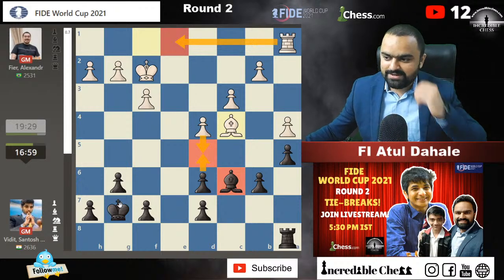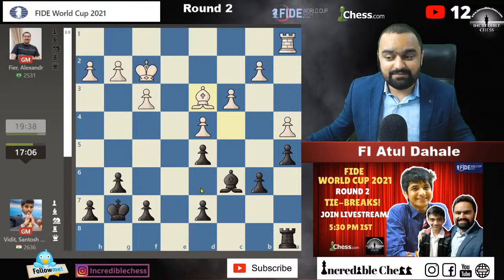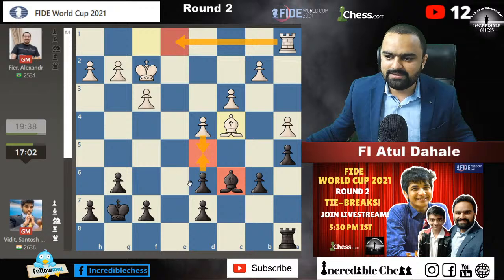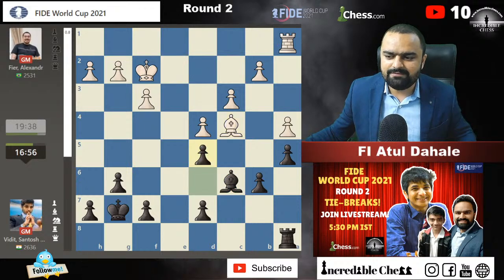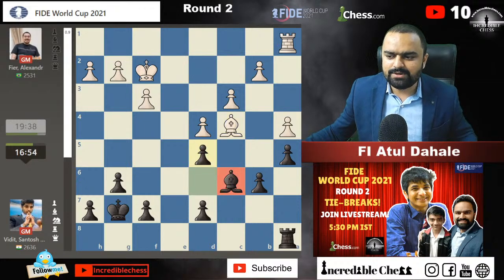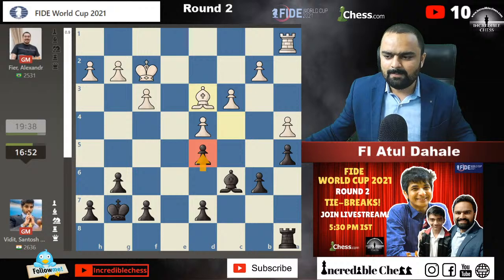Okay, we will come to our youngster. Bishop d5. Okay, this is what I was talking about. In the previous position, when I made this arrow to d5, I was talking about whether to play d5 or not. It's a little bit confusing because once you play d5, your bishop is a little bit more restricted in this situation, right? And now we need to think about our bishop on c6. What to do about this bishop?